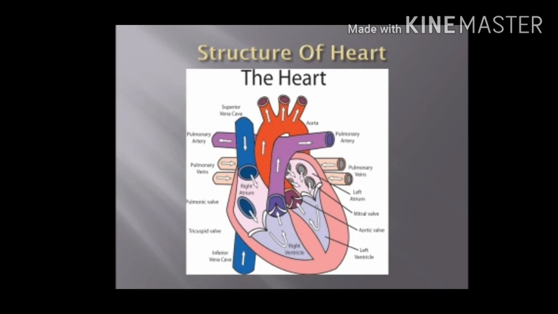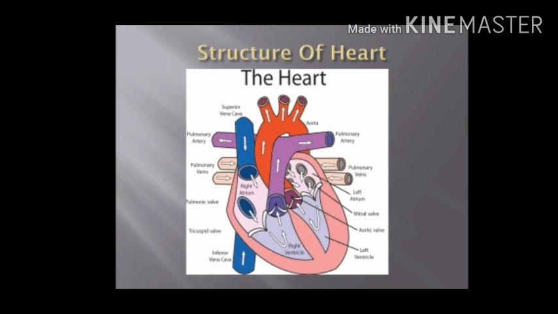The right auricle opens into the right ventricle by means of right auriculoventricular aperture, which is provided with the tricuspid valve, which permits the blood to flow from the auricle to the ventricle and not in the backward direction.